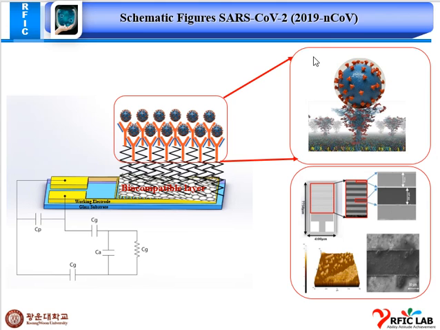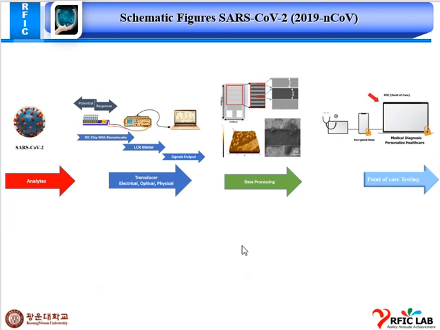This is our broad view of the spike antibody on the graphene EDC NHS, and this is the spiked antigen. I will be preparing some results for the SEM and FTIR characterization. This is another I prepared. This is our analytes schematic. This is our transducer. We will be applying the potential and getting the responses using the LCR meter. And this is our signal output and data processing, and this is for point of care testing.